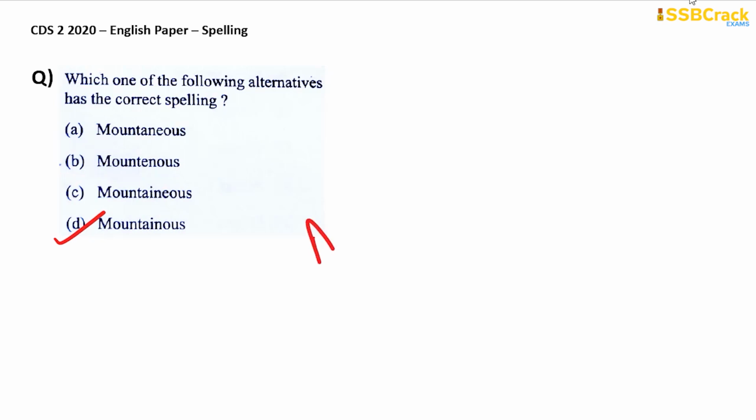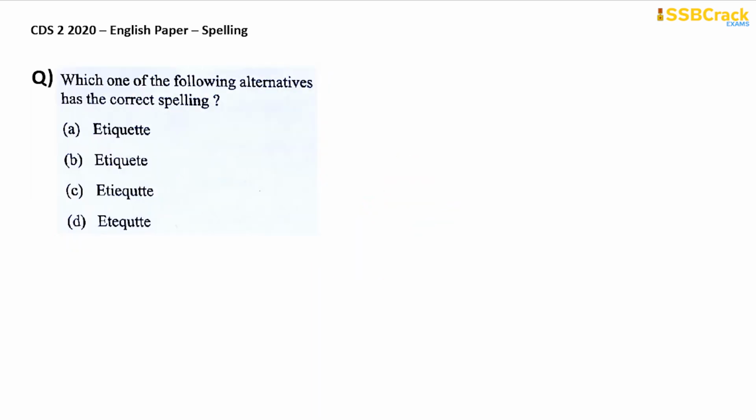So therefore your answer will be option D. Okay. The next question. Which one of the following alternatives has the correct spelling? Etiquette. And there are 4 different ways etiquette has been spelled. One is correctly spelled and you have to find out that, and that is your option A. So your answer is option A, etiquette.